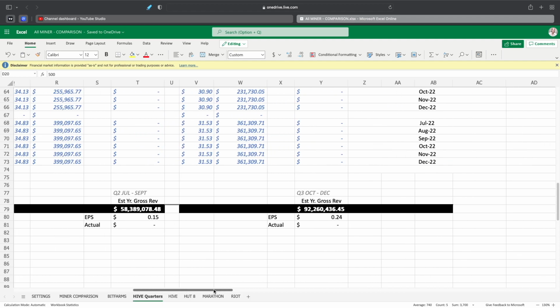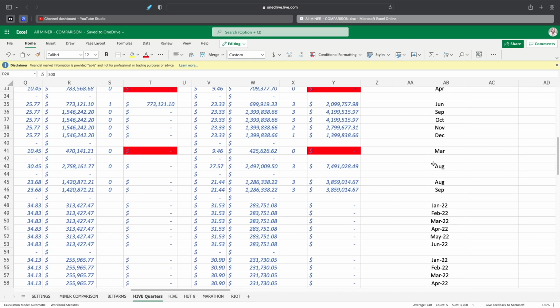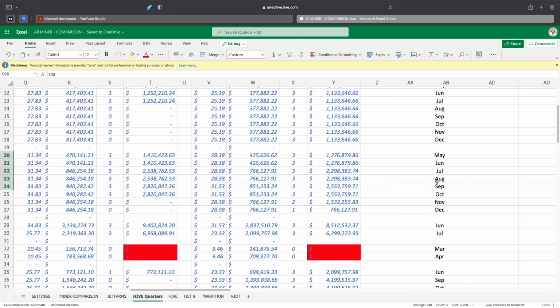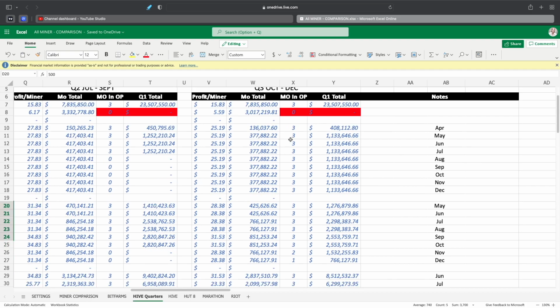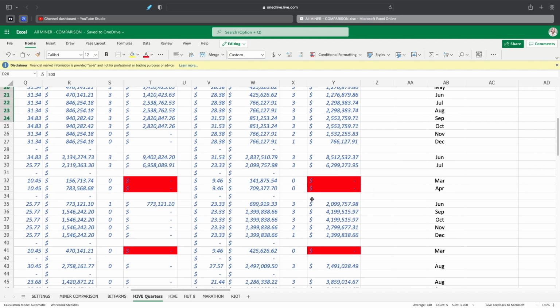And then if we look at it here, we're looking at if all the miners get installed that they're saying are supposed to get installed, when they're supposed to be mining for the quarter. And then as long as Bitcoin stays at around the price it is now, around 49,000, I think it's a little bit less. It's like 48 something. It's down a little bit. But when I did this, it was 49,000. And then all the miners get installed when they said they were going to come in, which we don't know for sure, but let's just give them the benefit of the doubt.